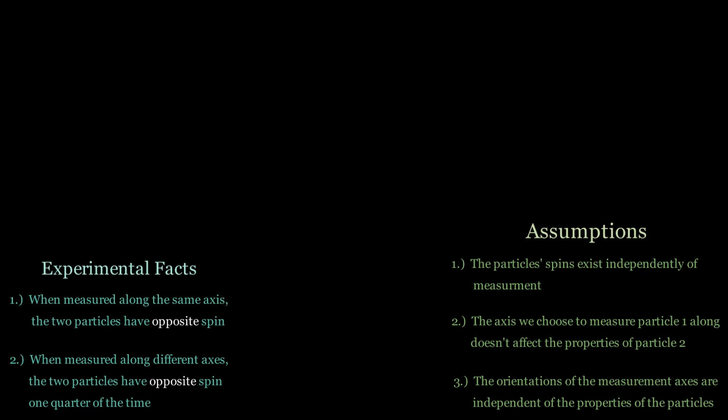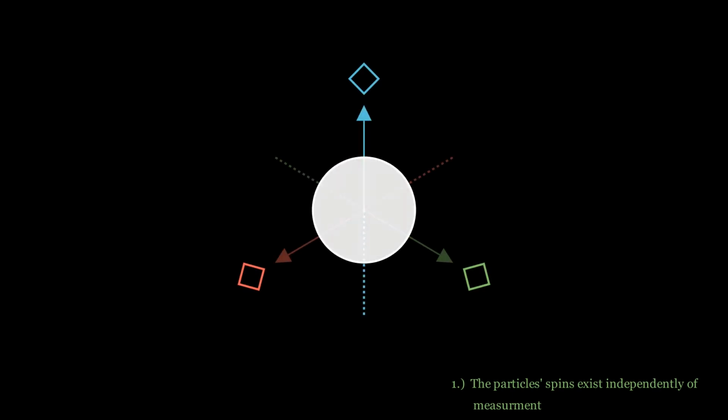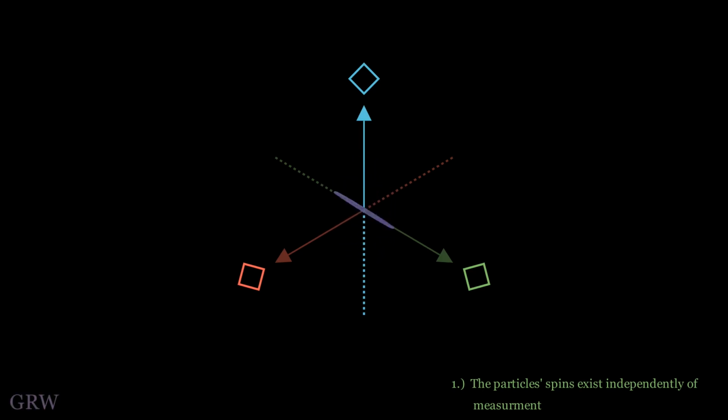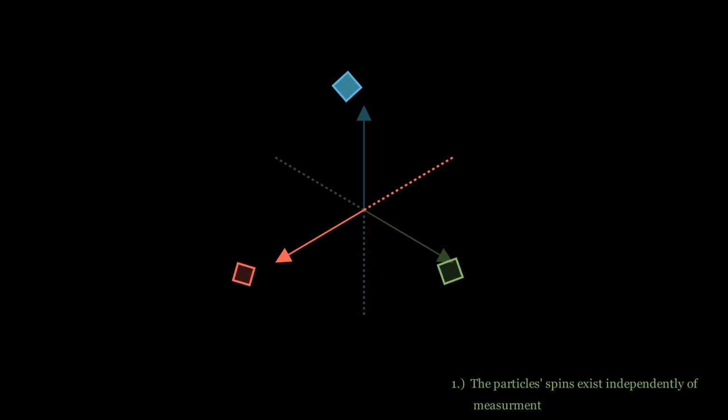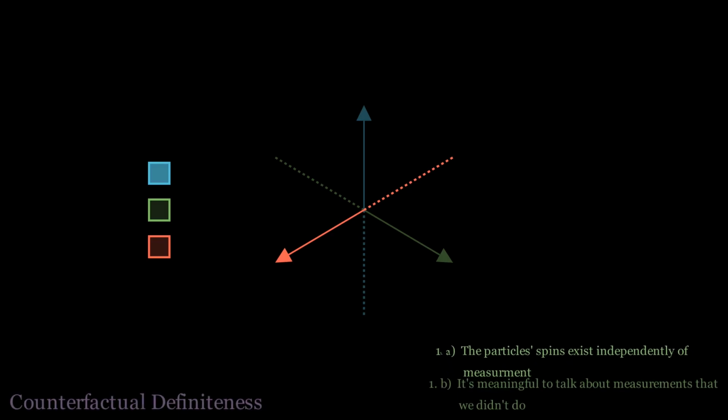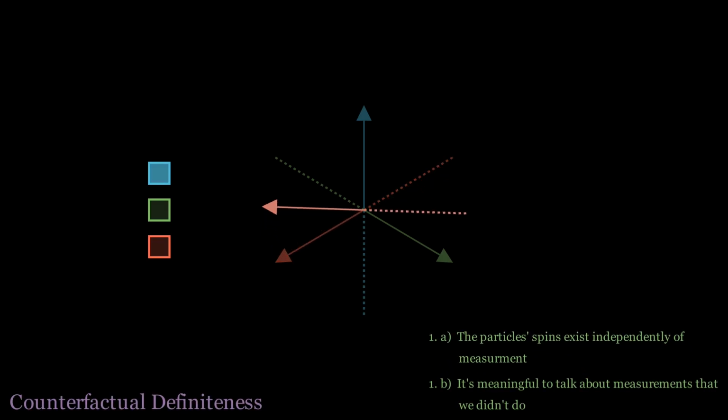Since we've reached a contradiction, one of our assumptions must be wrong. To start, let's consider what it means to deny the first assumption. First, suppose there is a theory where particles don't have properties until they interact with a macroscopic measuring device. This would break the assumption as written, since the particles wouldn't have spin independently of being measured. However, we only use this assumption to write down the results of experiments on particles. So no matter what crazy thing might be happening between the particle and measuring device, as long as it's meaningful to talk about measurements that we didn't do, assumption 1 holds.